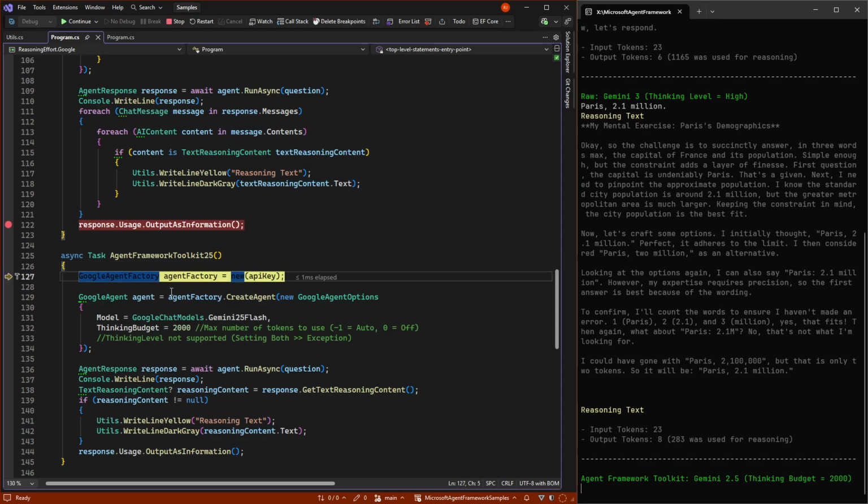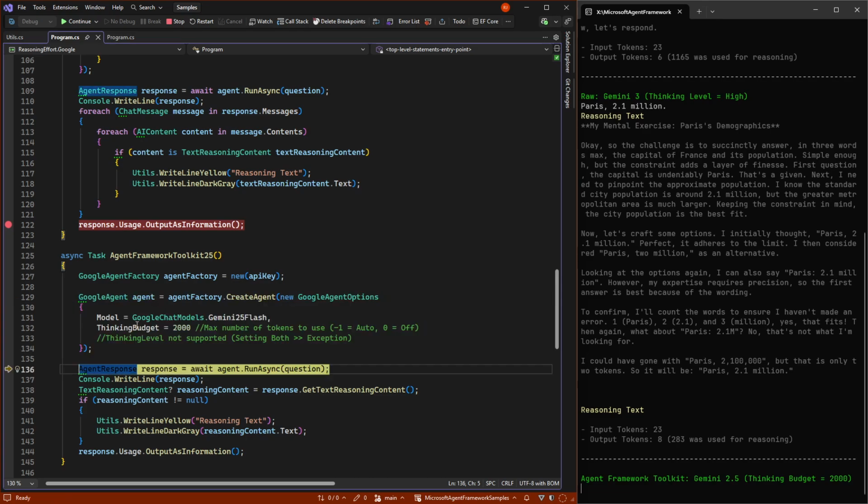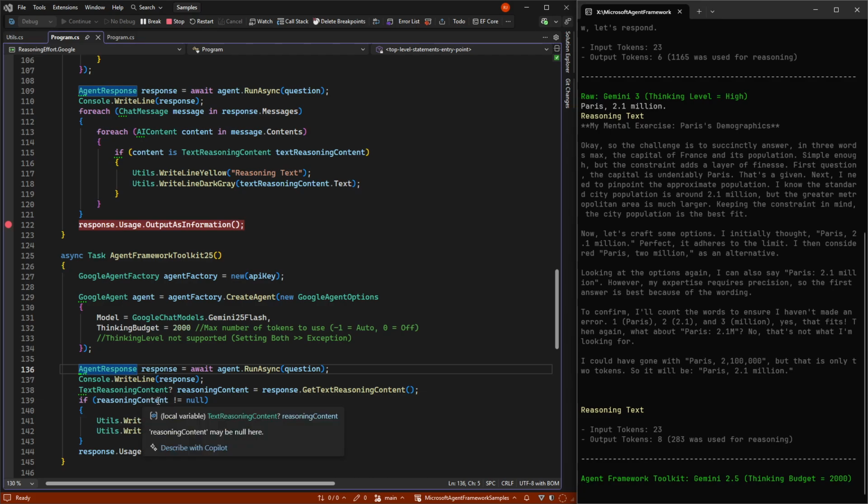We make a factory, in this case a Google agent factory. And to get a Google agent, we can set a thinking budget and we can have a thinking level. But again, both of them at the same time is not supported. It's just a more convenient way of doing exactly the same thing as we saw before.